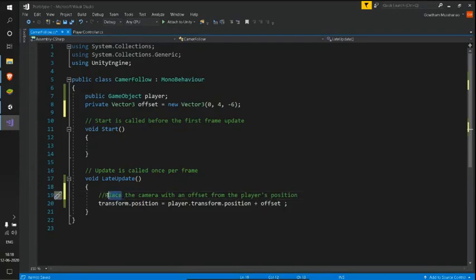Position the camera with an offset from the player's position. So I guess this will be understandable. So these comments are mainly useful for other developers to understand you. All the comments which you write, the compiler just ignores them and goes on with the other lines. So our code is now cleaner.